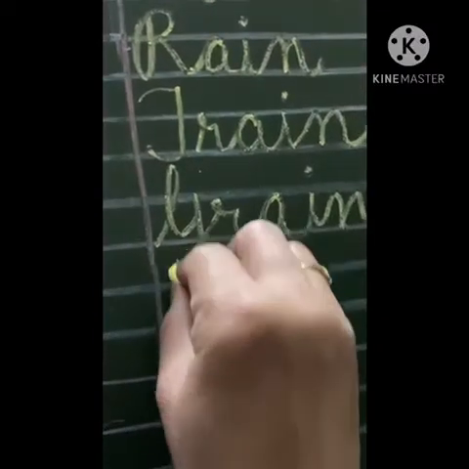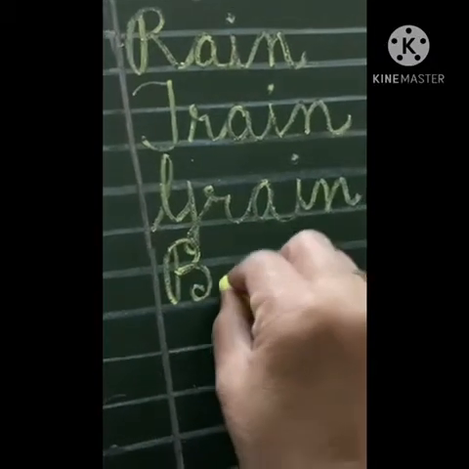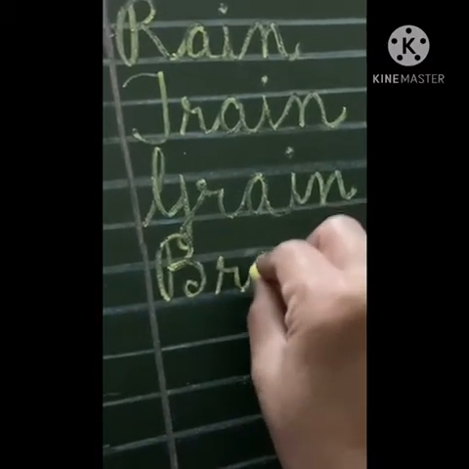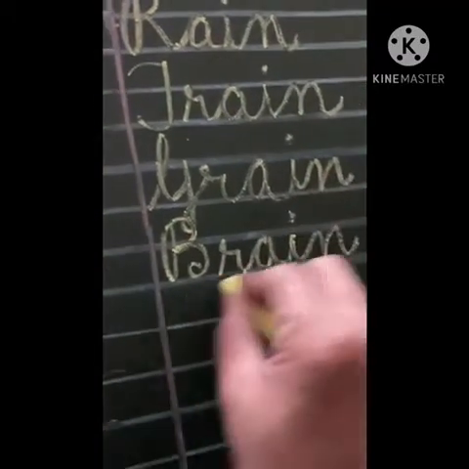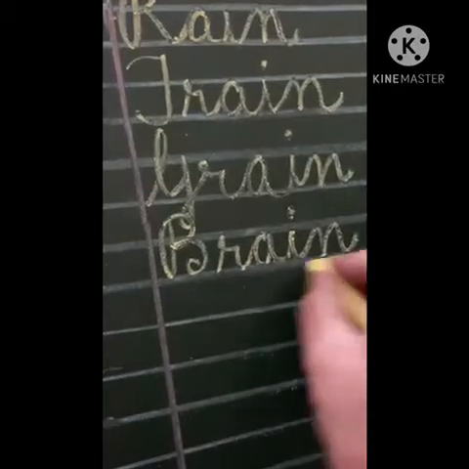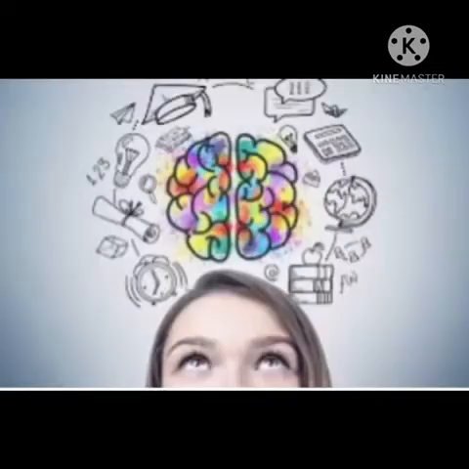Next word starting with B capital. Now put R-A-I-N, rain with B, the sound will be brain. Brain. This is the picture of brain. We think and remember things with the help of brain.